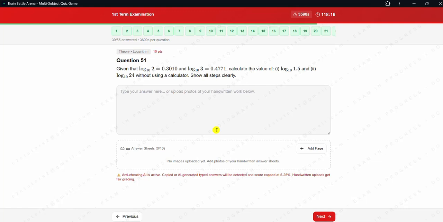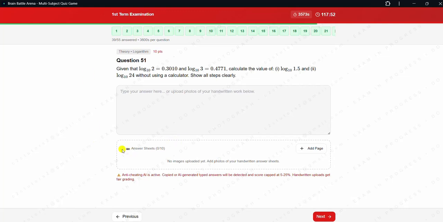The theory will be uploaded here. All the theories will be uploaded here. Let's assume that this student did not solve any theory. Do you get the point? If the person solves the theory on a piece of paper or on a foolscap sheet, you can just upload. When you click on this camera, you upload.